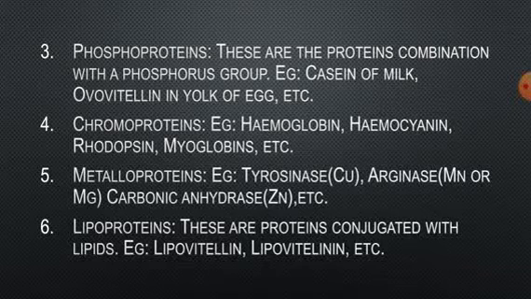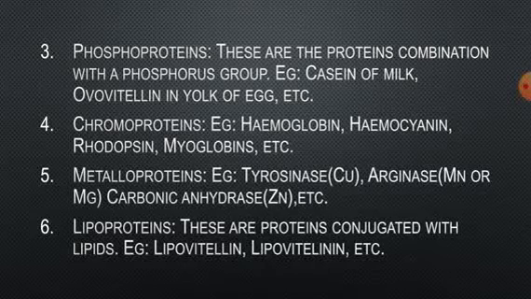The blue copper containing hemocyanin. The green magnesium containing chlorophyll from plants, and various chromoproteins from animal tissue, such as myoglobin from muscles, and the enzymes catalase and peroxidase, and also the cytochromes. So these are the chromoproteins. Examples: hemoglobin, hemocyanin, rhodopsin, myoglobin.